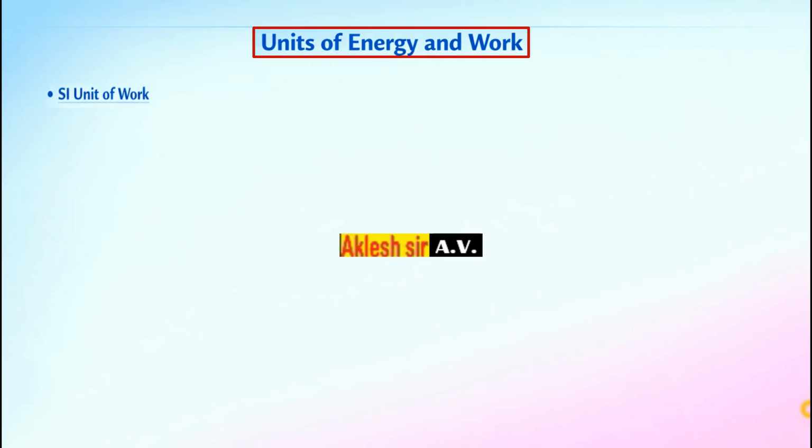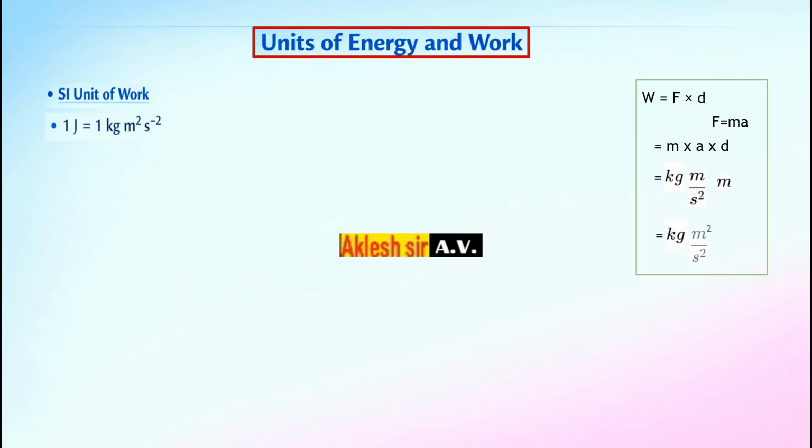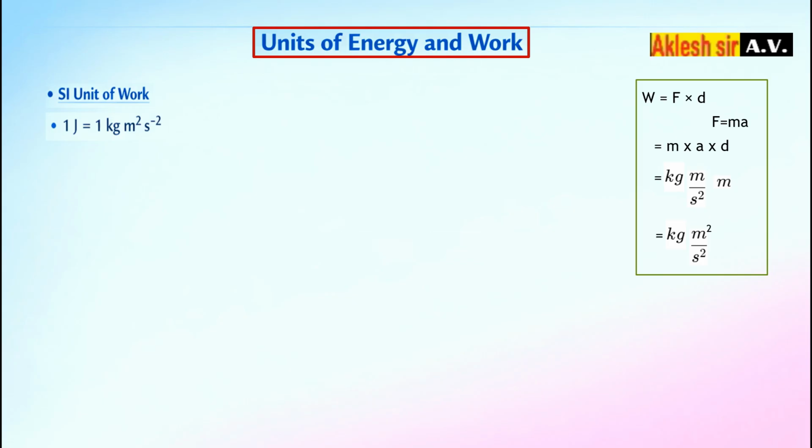Units of energy and work. Now let us understand the units of energy and work. First, the SI unit of work is joule. 1 joule is equal to 1 kilogram meter square per second square. Now, work is force multiplied by displacement. Force is equal to mass multiplied by acceleration. So we multiply kilogram meter per second square by meter. When we multiply meter by meter, we get meter square. So finally, the unit becomes kilogram meter square per second square. Therefore, 1 joule is equal to 1 kilogram meter square per second square.